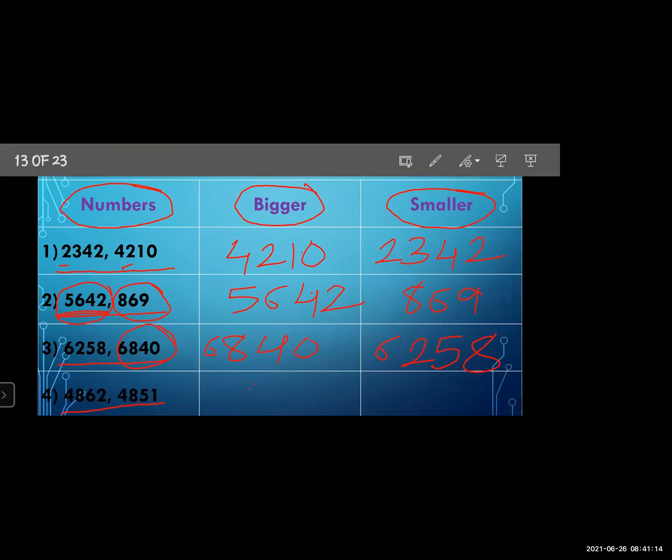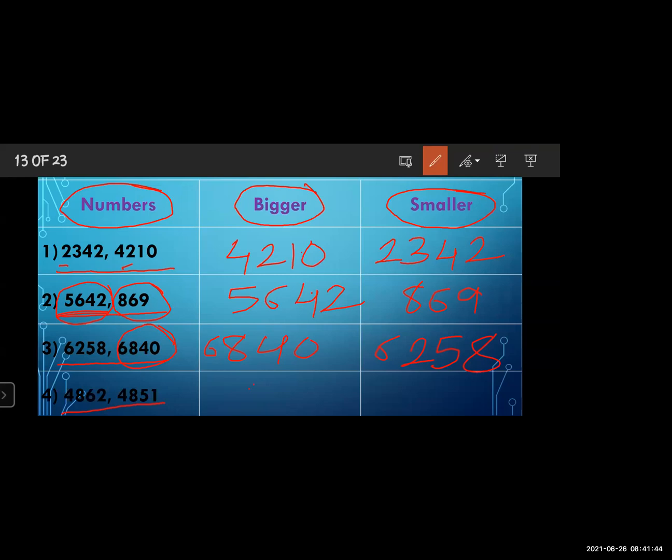When the same digit is on the higher place, that time what we have to see? We have to see the before place. Yes. Which is the before place? The 100 place. Okay. Now which digit is on the 100 place? In the first number, 8. And in the second number also, 8. When the second place also has the same digit, that time what you have to see? You have to see the before place.